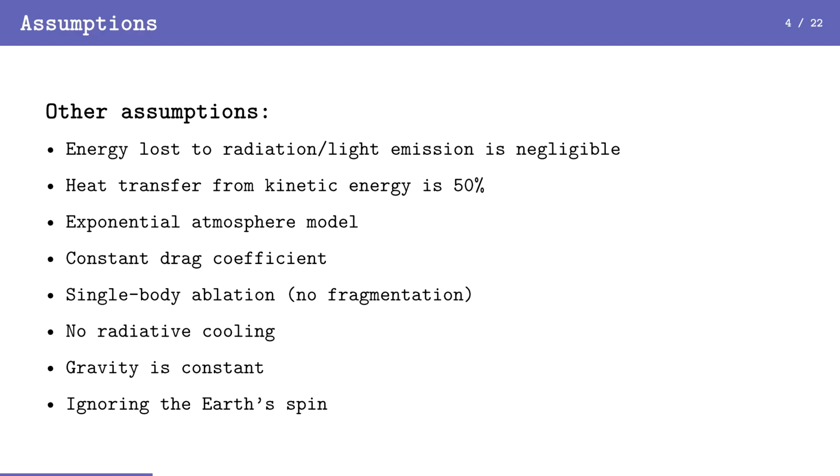The general assumptions we have made about the model are that we will ignore energy loss to radiation or light emissions. 50% of the kinetic energy is converted towards ablation. We are using an exponential atmospheric model. We are assuming that the drag coefficient remains constant, and we are only considering single-body ablation with no fragmentation. We are also going to ignore radiative cooling and assume that gravity is constant. And finally, we're going to ignore the Earth's spin, since it is negligible and will not harm the accuracy as the particle is so small.